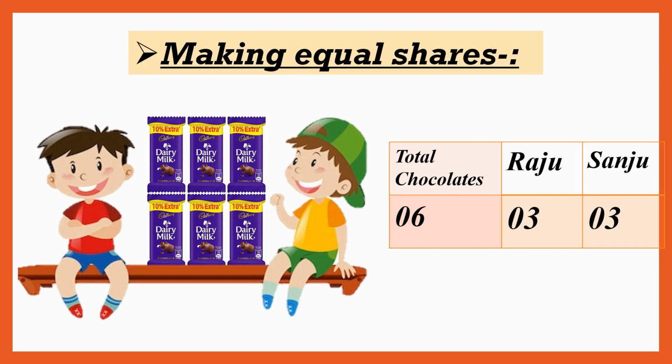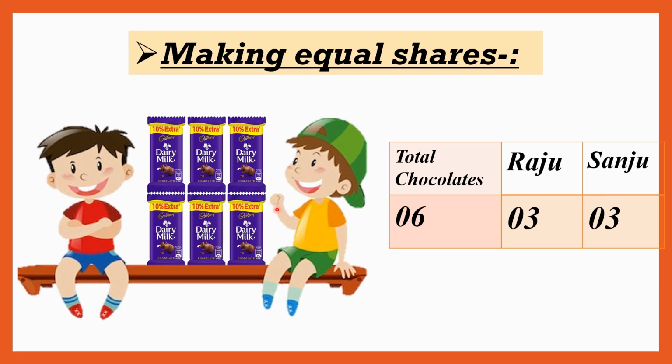So students, let's start first with making equal shares. Students, what do you see on your screen here? Yes, here are two children sitting. This boy's name is Raju and this boy's name is Sanju. Raju is saying to Sanju, "Sanju, my mother has given me 6 chocolates. Wow, let's share them equally."